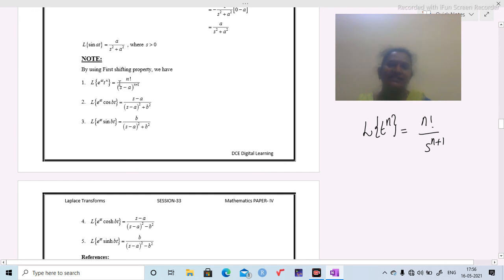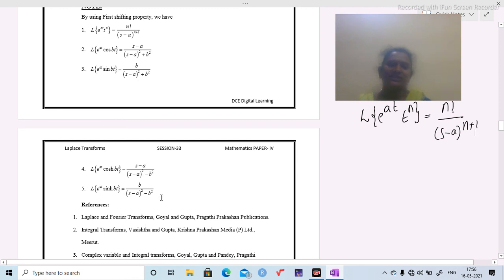That's why s is replaced with s minus a. So L of e power at into t power n equals n factorial by s minus a whole power n plus 1. Similarly, these formulas we can find by using the first shifting property.